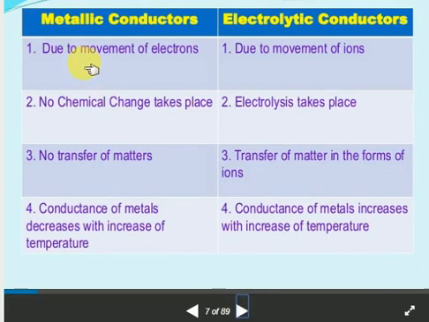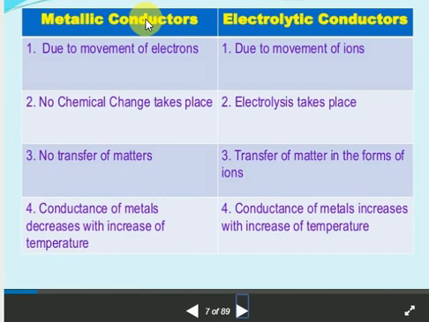So next one is then a classification of conductors. Conductors are classified into metallic conductors and electrolytic conductors. Metallic conductors means conduction due to the movement of electrons. Electrolytic conductors means conduction due to the movement of ions. Remember, here ions are there, here electrons are there. Here flow of electrons takes place, and because of the flow of electrons, electricity is produced. Here flow of ions takes place, and because of the flow of ions, electricity is produced.